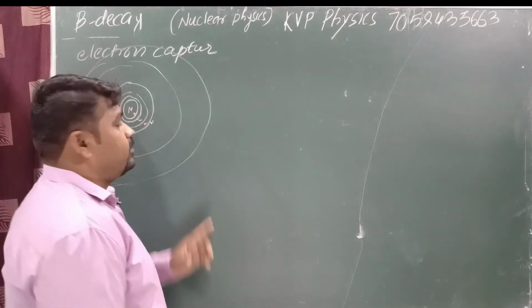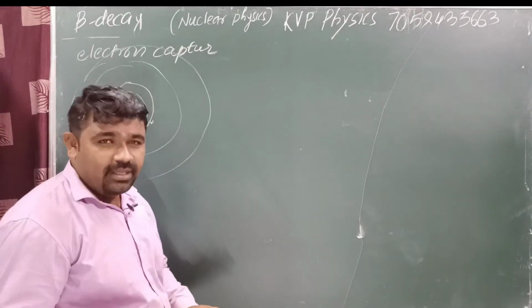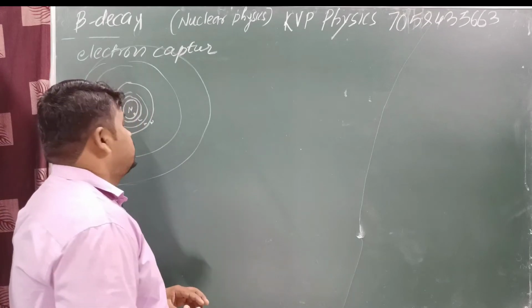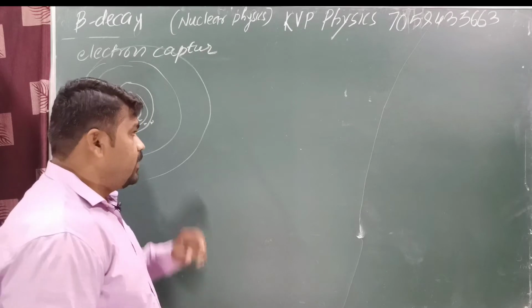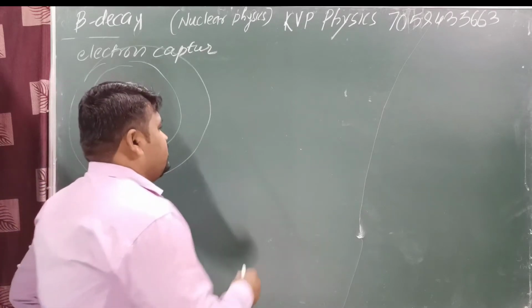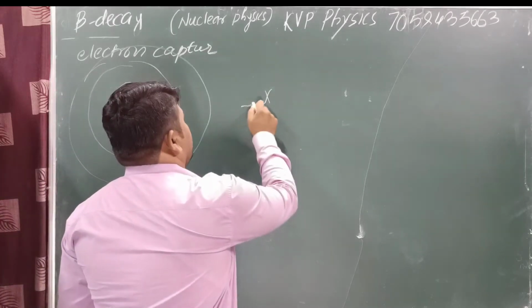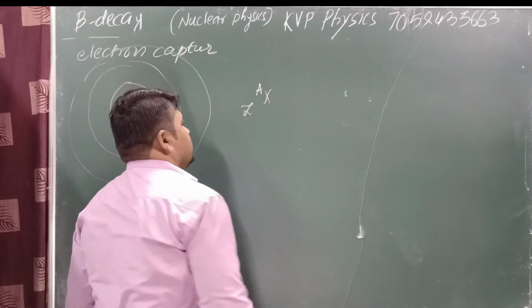Next one is electron capture. Already we can study the beta plus and beta minus. Now we can study the electron capture. Okay. Now suppose we consider this one is an X atom. Then this is equal to how much? Z X A.